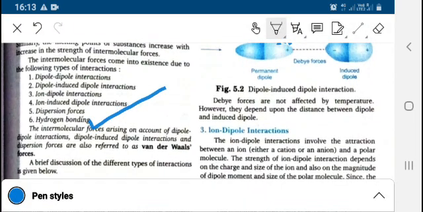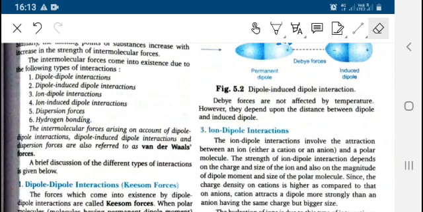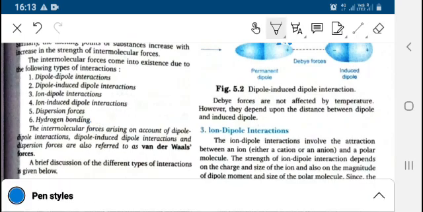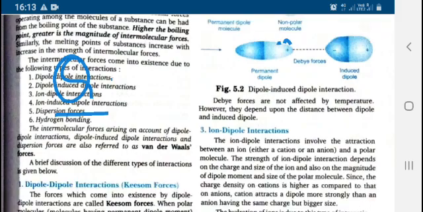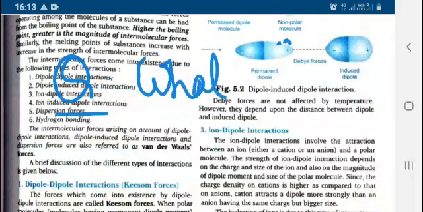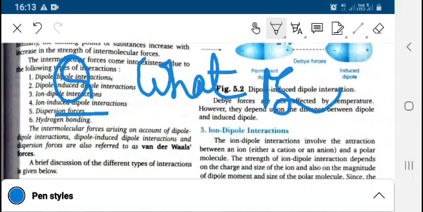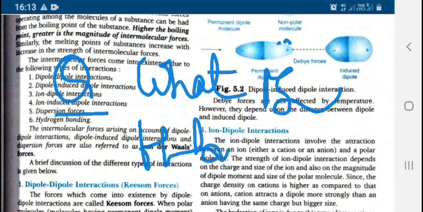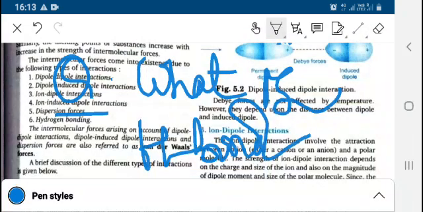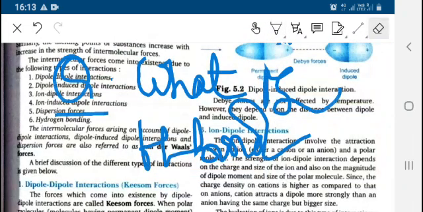So first of all, you must note down the questions related to hydrogen bonding which have come in the board exam. First, what is hydrogen bond?